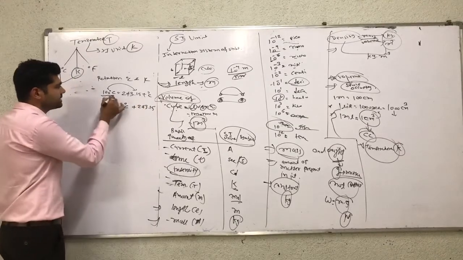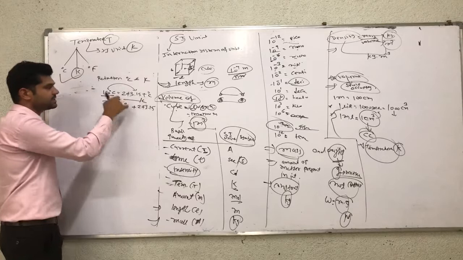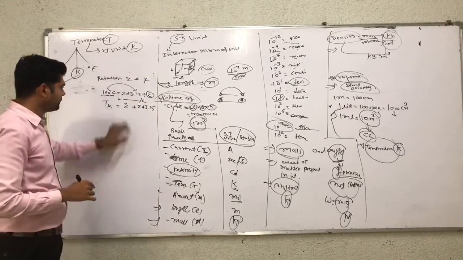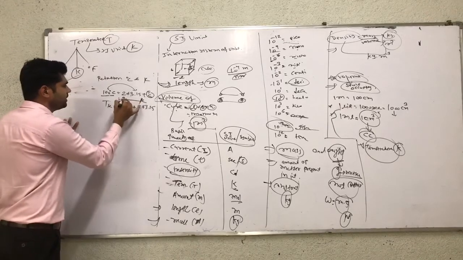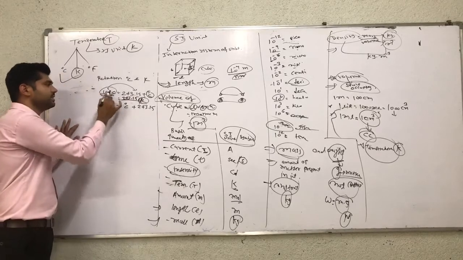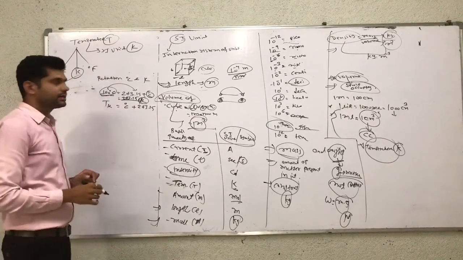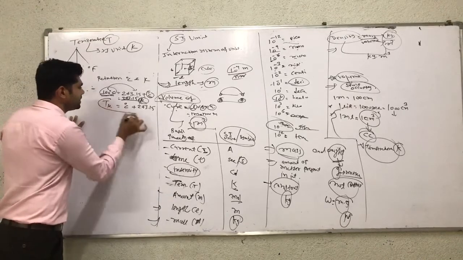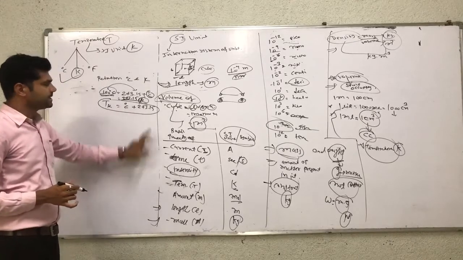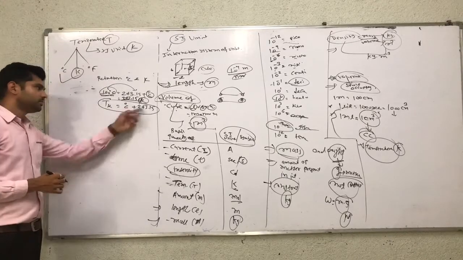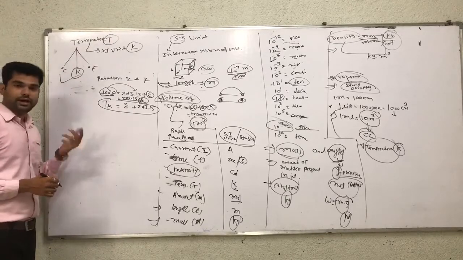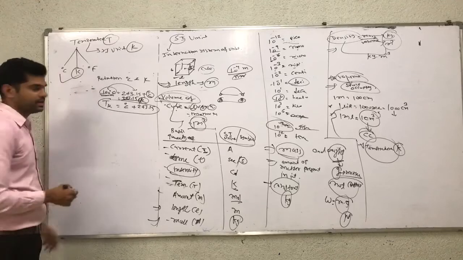So 100 degree Celsius means 100 plus 273.15, which is 373.15 Kelvin. Remember this equation: temperature in Kelvin is equal to degree Celsius plus 273.15.